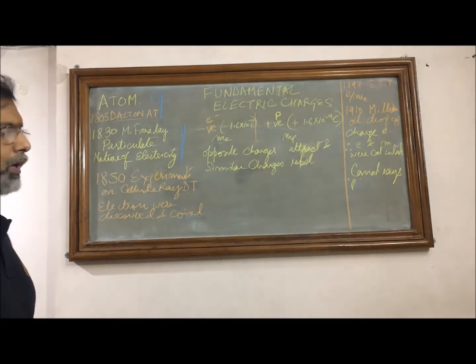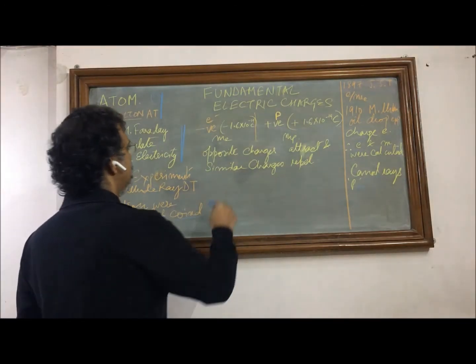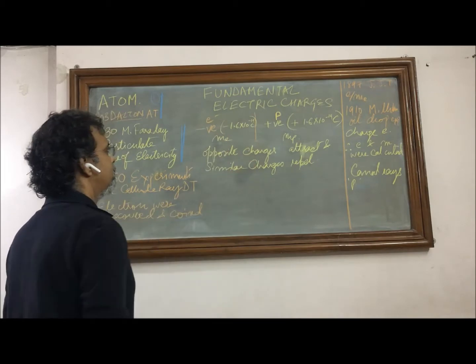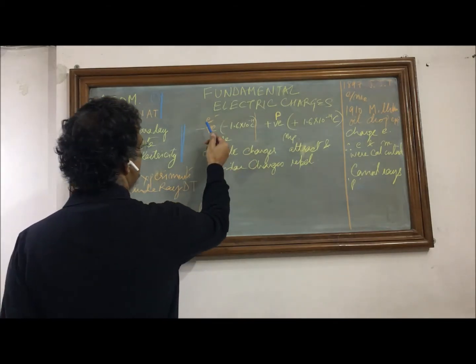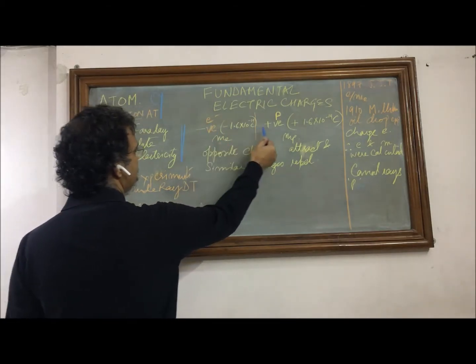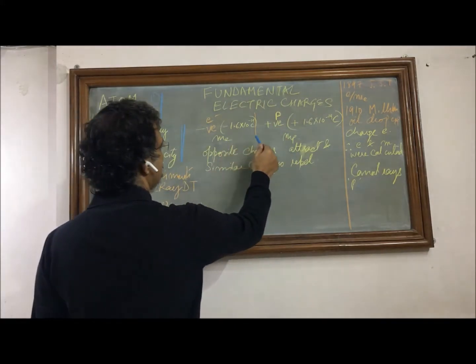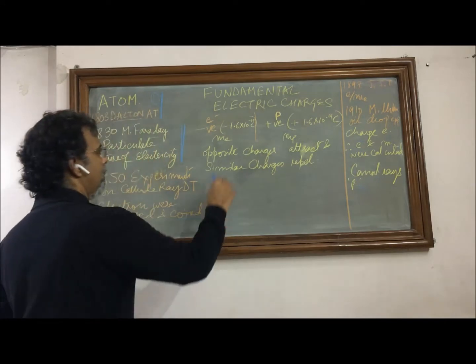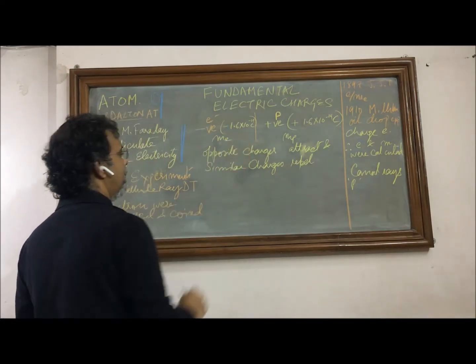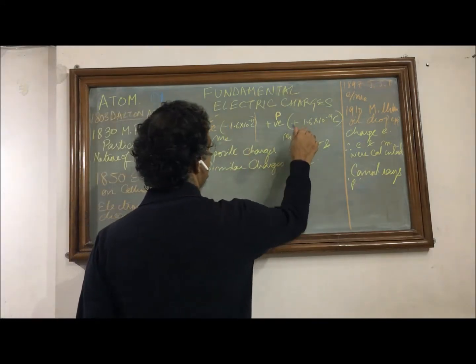In context of electricity, the fundamental properties of electrons and protons are that electron is negatively charged and proton is positively charged. They have an equal charge but of opposite type. One is assigned the minus sign, the other is assigned the positive sign.